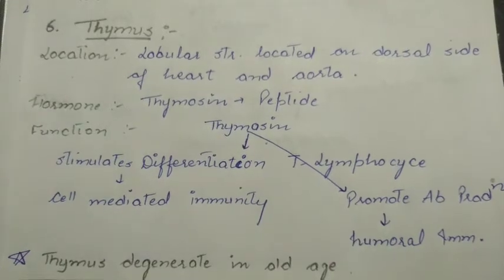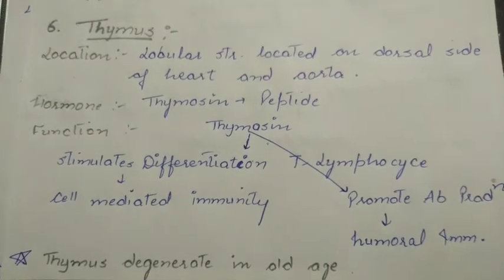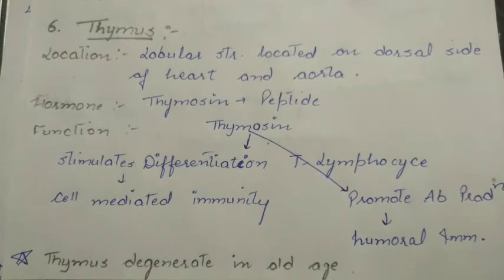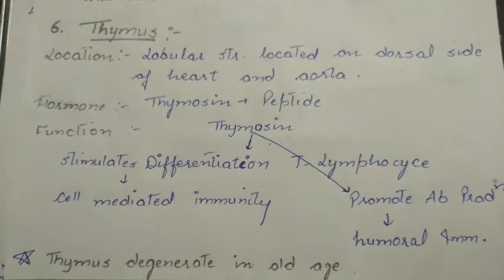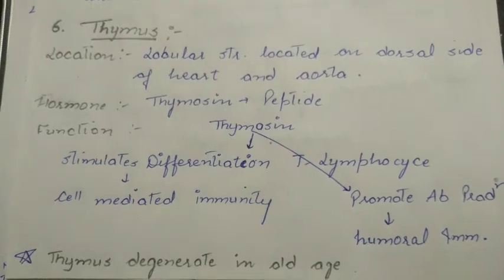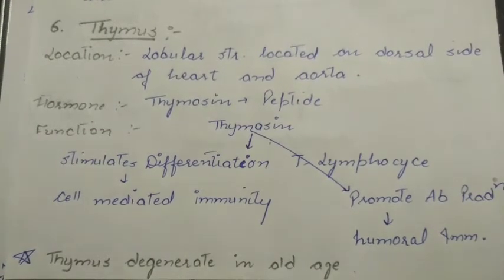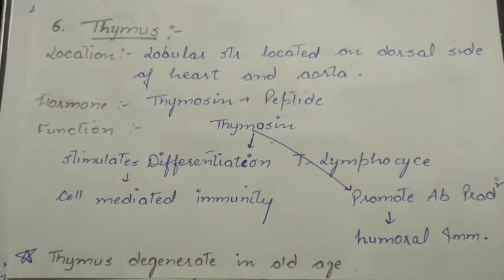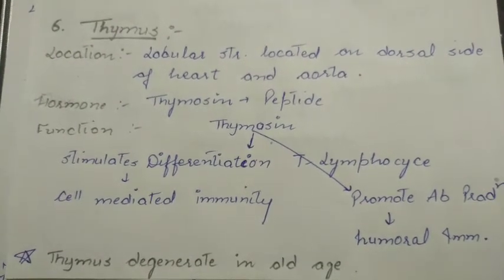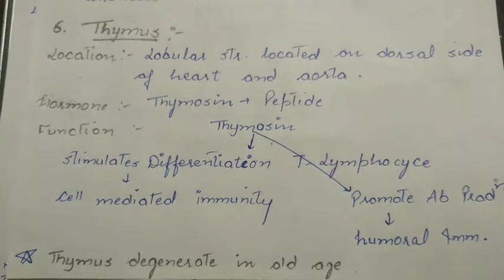It means immunity is of two types. First is cell mediated, second is humoral. If the immunity is provided via antibodies, that kind of immunity present in the blood is called humoral immunity, or the immunity that is provided via cells is said to be cell mediated immunity.